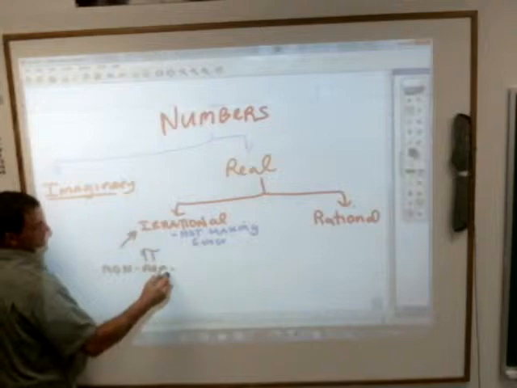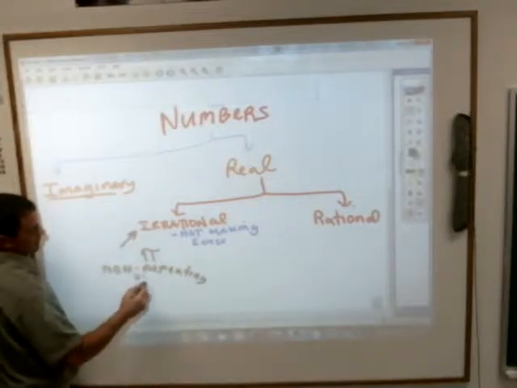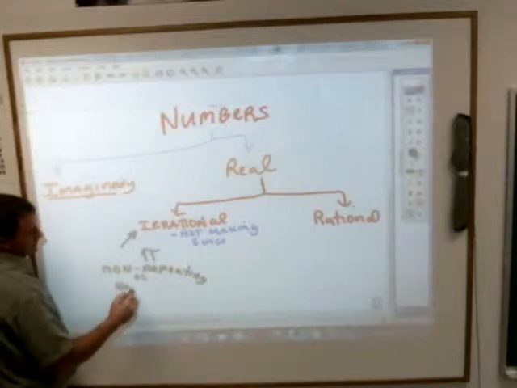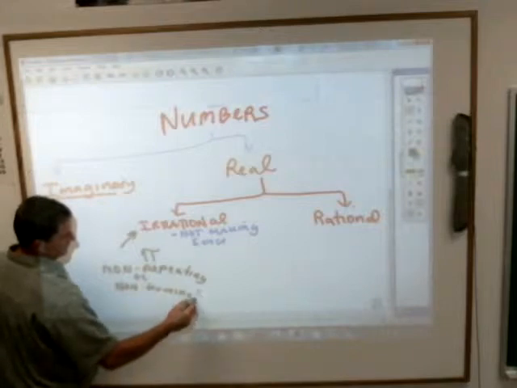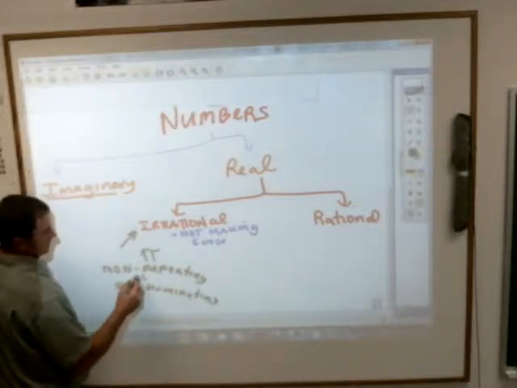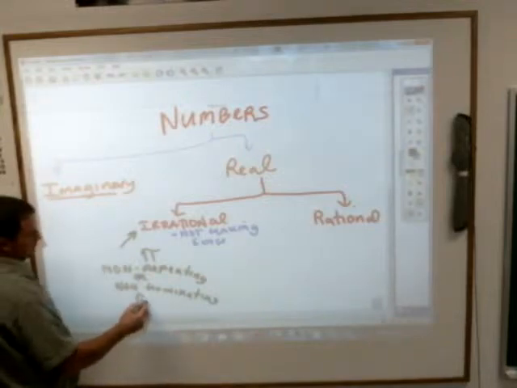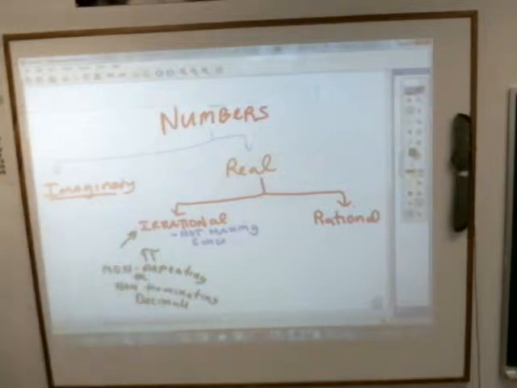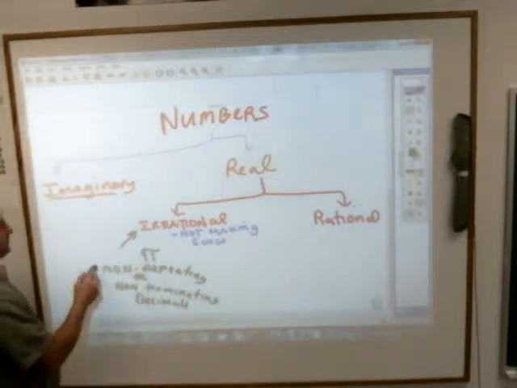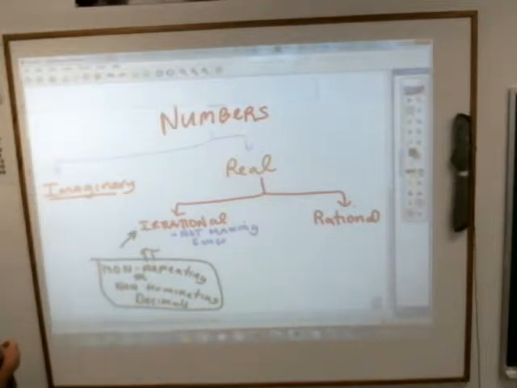non-repeating or non-terminating, or actually they're the same thing. Non-repeating, non-terminating decimal numbers. And that still isn't going to make a lot of sense until I tell you exactly what things would be that.